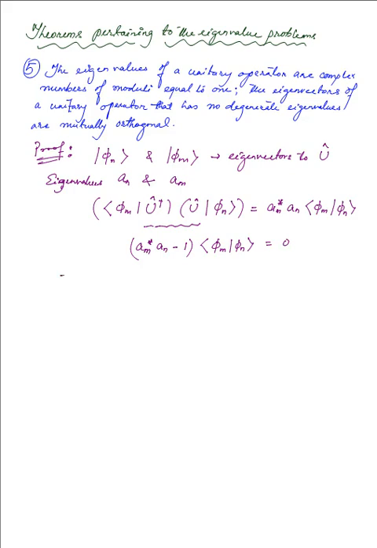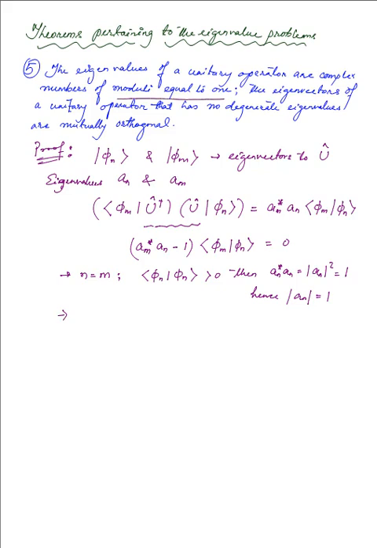First, if we have n equal to m, then because we have phi n inner product with phi n, that is definitely going to be positive, then we have a n conjugate multiplied to a n, which was a m previously because n is equal to m now, so we have a n squared equal to 1, and hence we have the modulus of a n equal to 1, that is the magnitude. And this proves the first case, that the moduli is equal to 1.